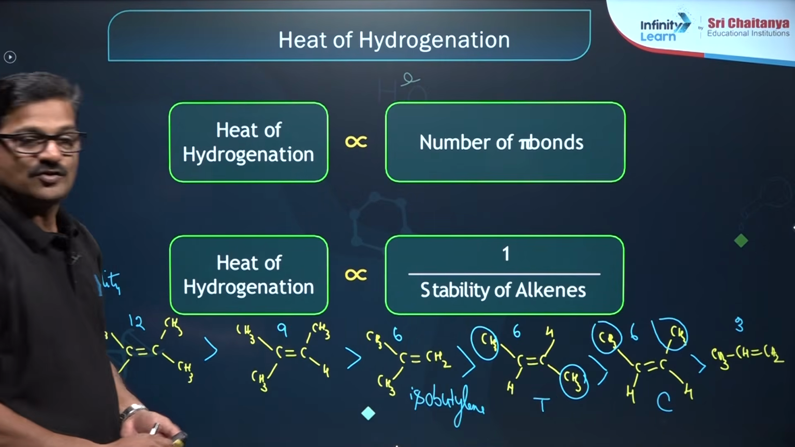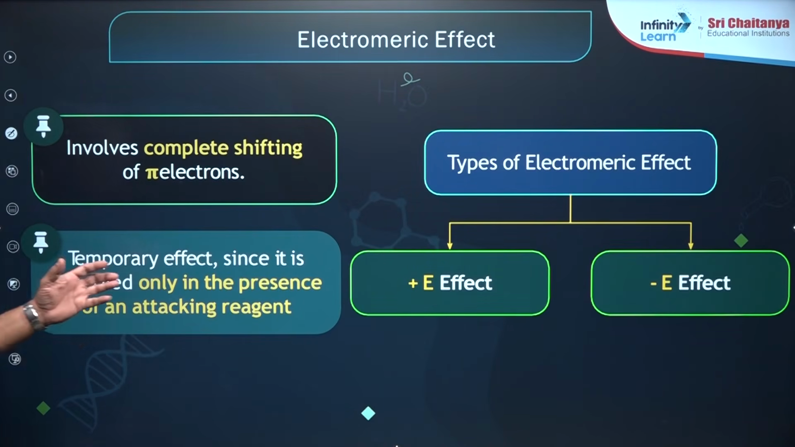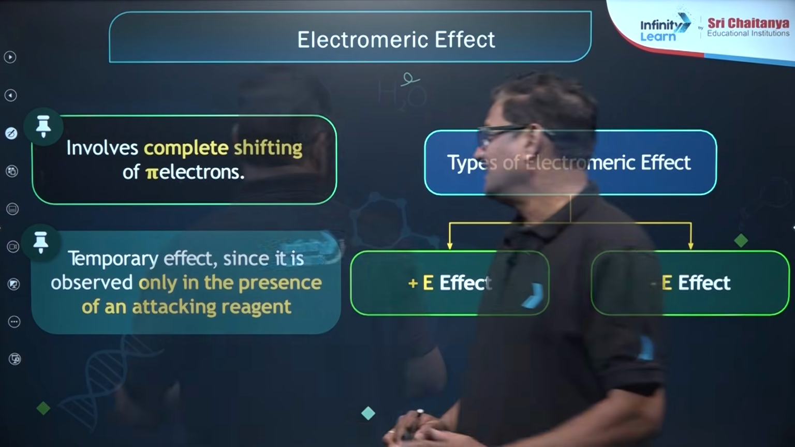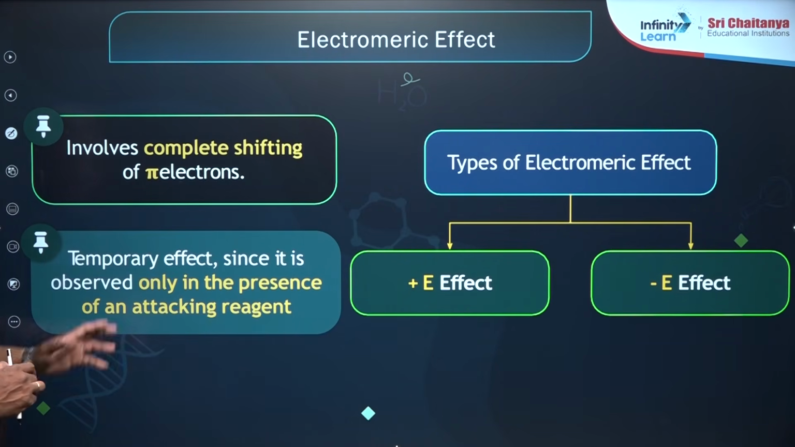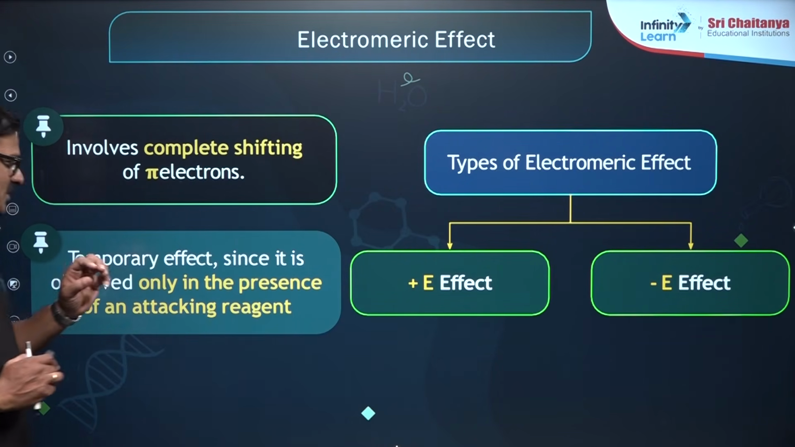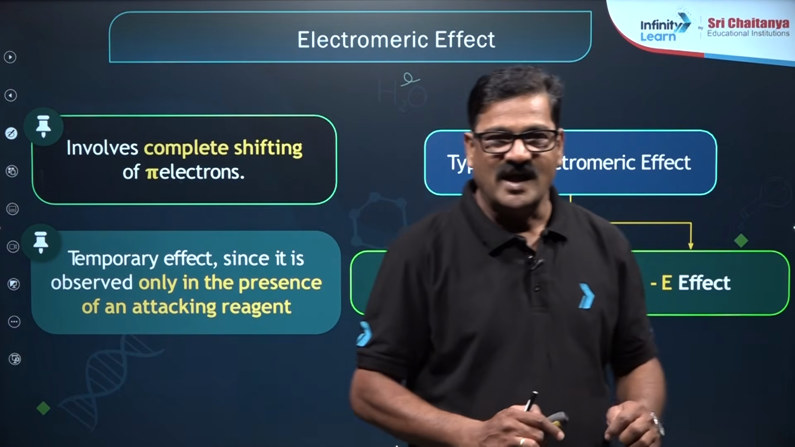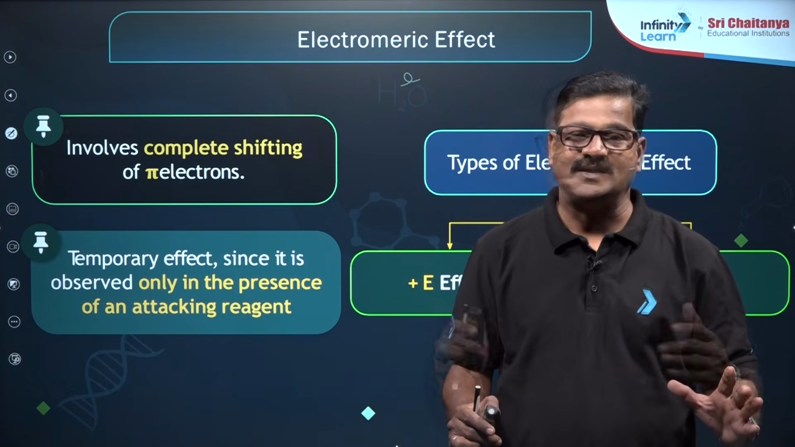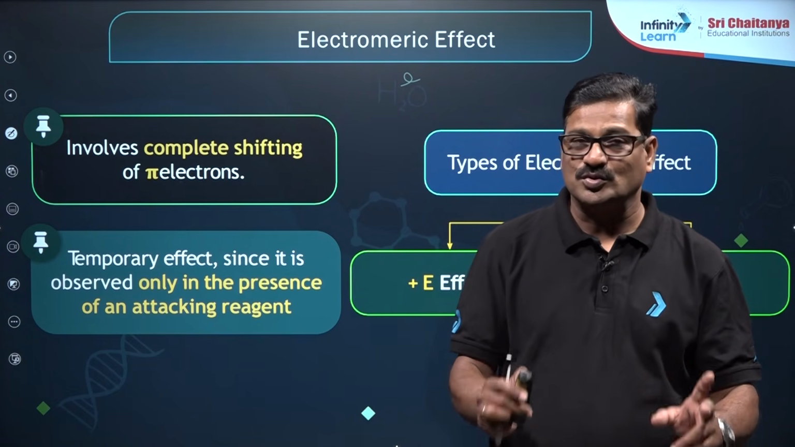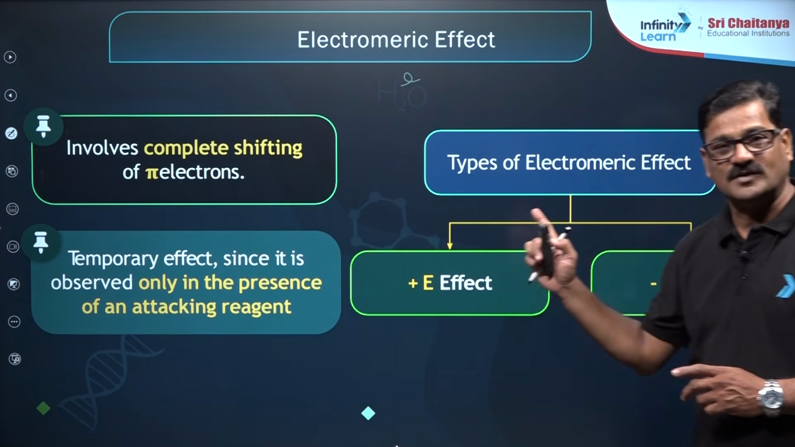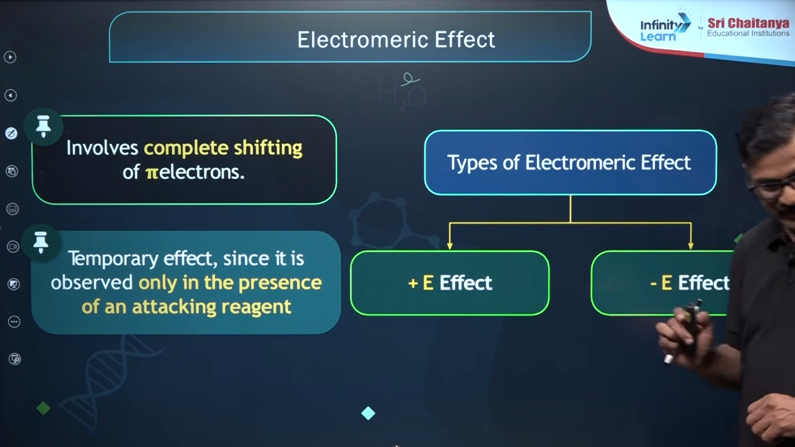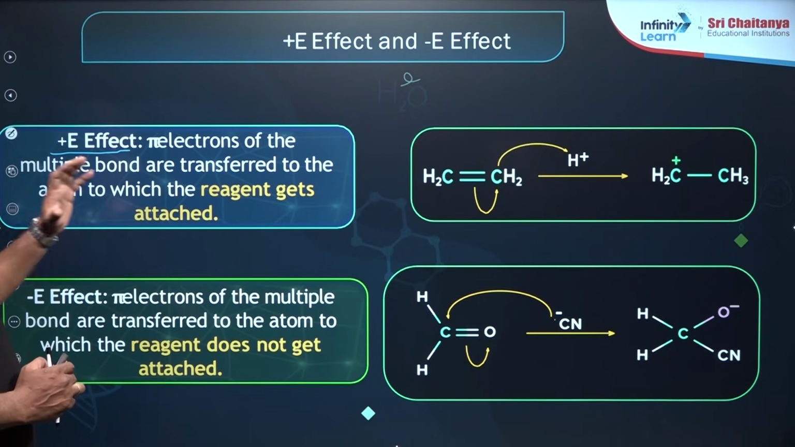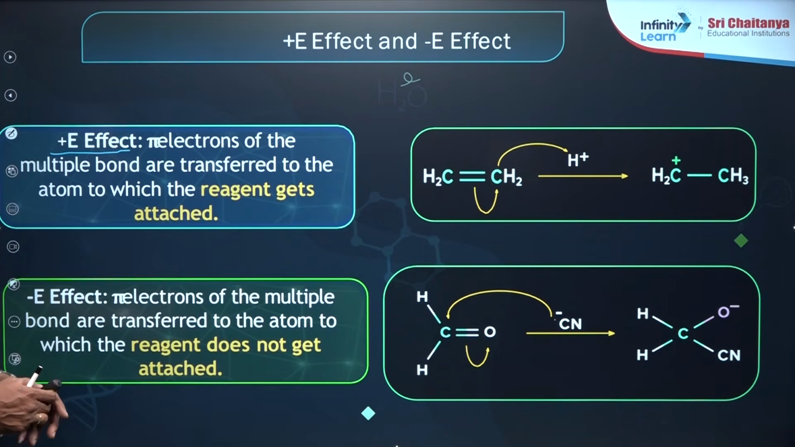Talking about the electromeric effect. It involves complete shifting of the pi electrons. It is absolutely a temporary effect and there are two types of electromeric effect. It is a temporary effect which is observed only in the presence of an attacking reagent. As long as an attacking reagent is there, it is going to be involved in this electromeric effect. The types are positive electromeric effect and negative electromeric effect. Let us talk about the positive electromeric effect. The pi electrons of the multiple bond are transferred to the atom to which the reagent gets attached.